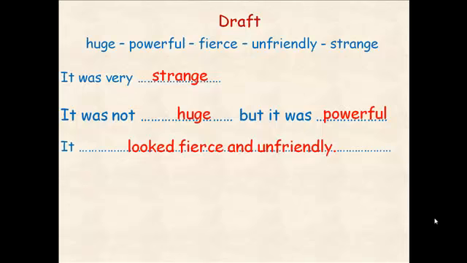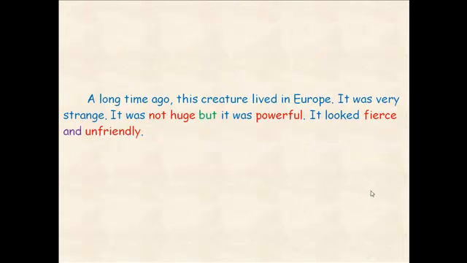After we finish the draft, my dear, we are going to rewrite them in our booklet in the missing parts in my paragraph. So it will be like this. A long time ago, this creature lived in Europe. It was very strange. It was not huge, but it was powerful. It looked fierce and unfriendly.